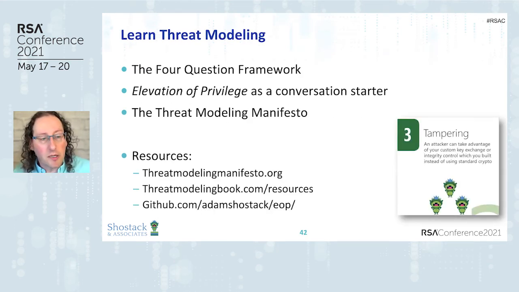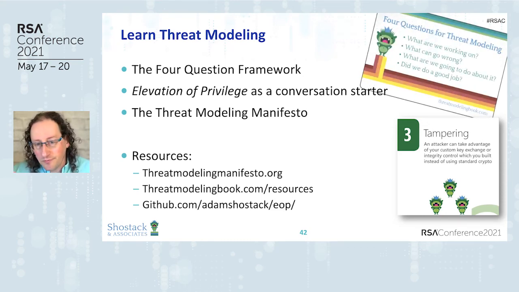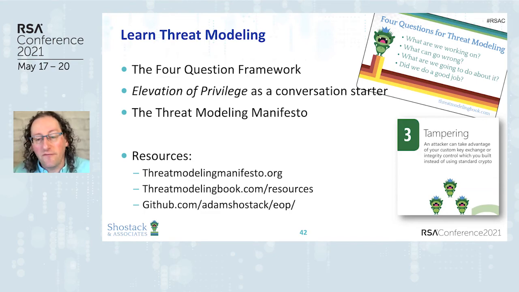When we learn to threat model, the 4-question framework, what are we working on? What can go wrong? What are we going to do about it? Did we do a good job? Is super useful. Elevation of Privilege is a card game I created. Microsoft has released it under a Creative Commons license. You can buy copies on Amazon now. Use it as a conversation starter. Lastly, a group of 15 of us experts in threat modeling have released a manifesto, which is all about how to get going. The 4 questions there, they're so simple, they fit on a wallet card. They are the way to get started.